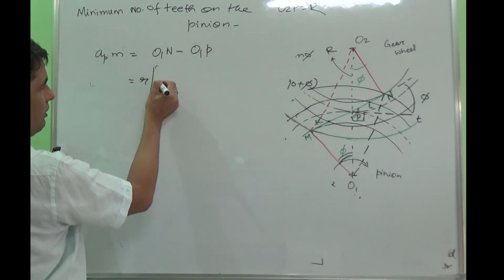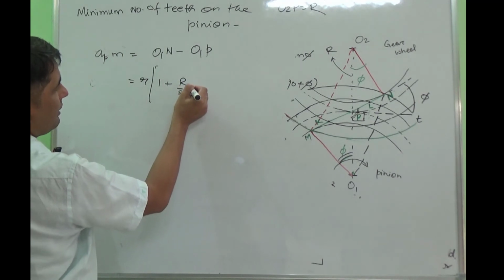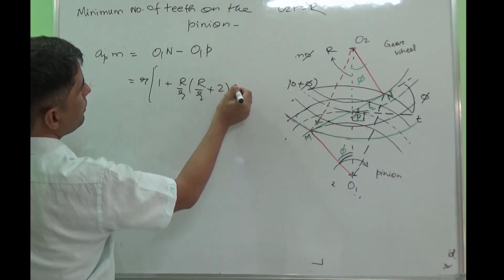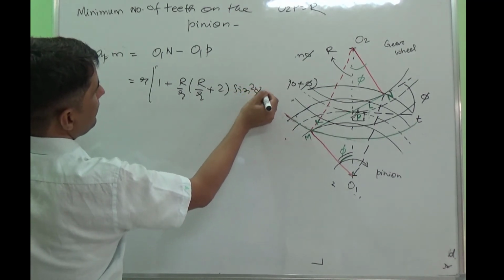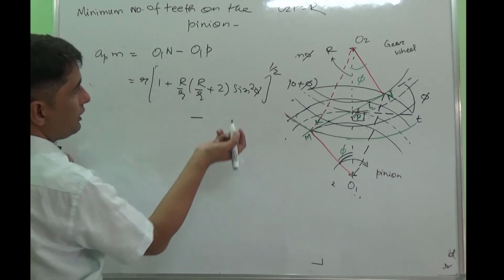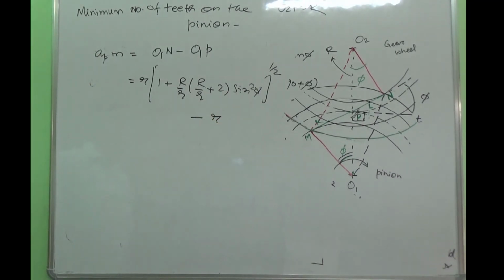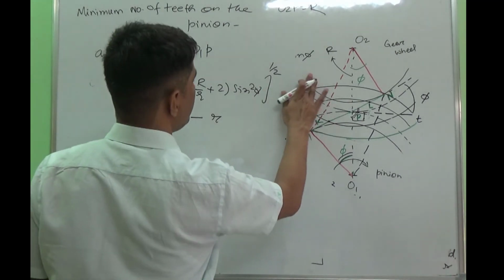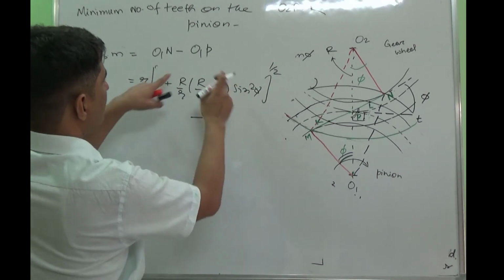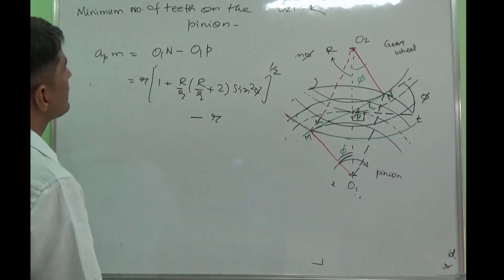So O1N we have just estimated. O1N is coming out this much: small r times 1 plus capital R by r plus 2 sin square phi, raised to power 1 by 2, and minus O1P. So what is O1P? O1P is small r. So this one is your O1N, and O1P is your pitch circle radius.